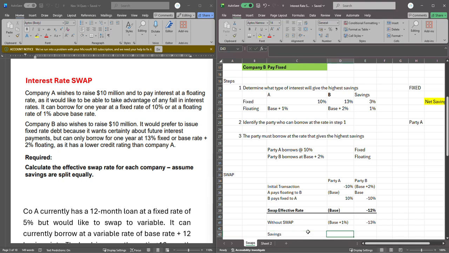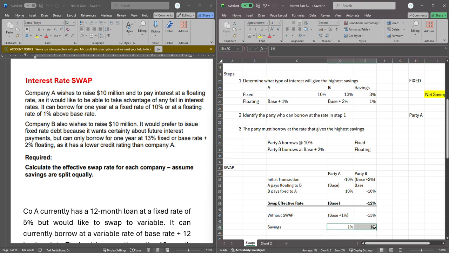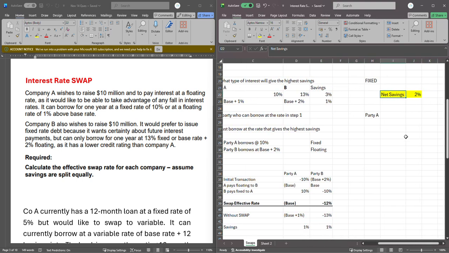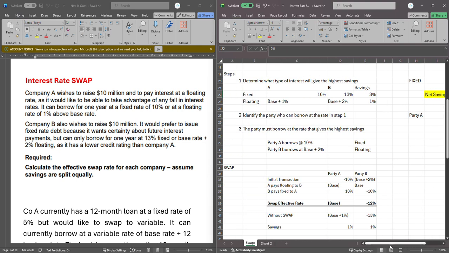The savings is clear because without swap, instead of paying base plus 1, with swap A is just paying base. So that means he has a 1% savings. This guy would have been paying 13% without swap, but with swap, he's paying 12%. That's also 1% savings. And this 1% and 1% is the 2% that we identified at the early stage of the transaction. They've split that savings equally amongst themselves, and that is the benefit that we're talking about.